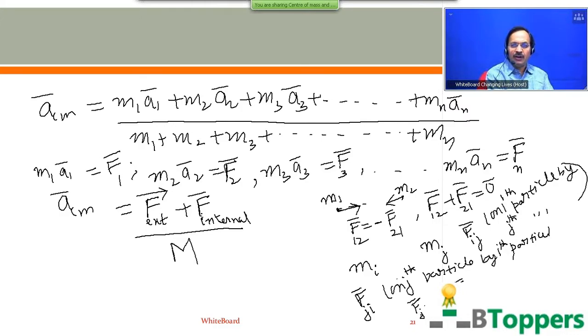So the vector sum of all the internal forces between all the particles of the system will be equal to the zero vector. Therefore, the vector sum of all the forces acting on all the particles of the system can be simply written as equal to the vector sum of the external forces acting on the system.